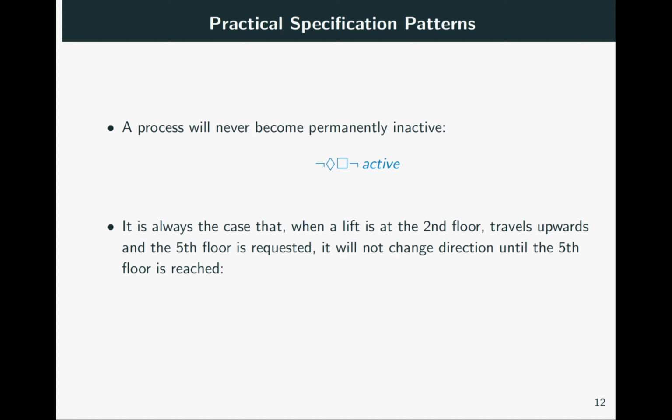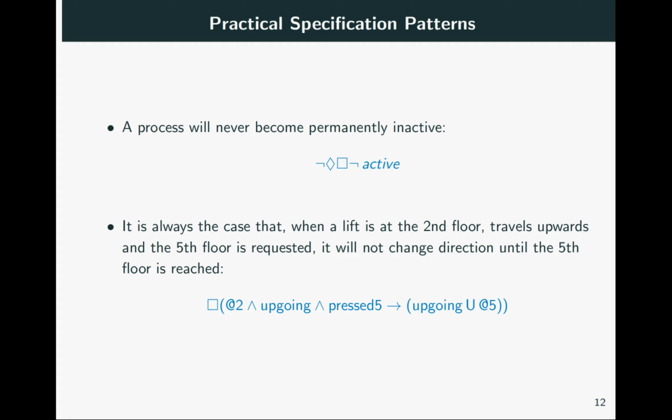How can we express this? Quite simply and elegantly in LTL. We have atoms of the form at x, where x is a number, expressing that the lift is currently at floor x.